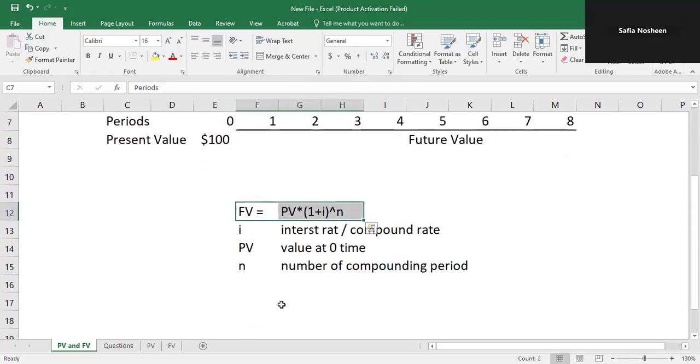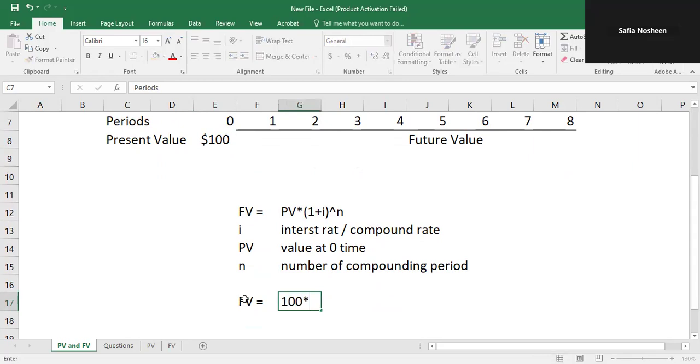So if we want to know the future value, we put in these values. Future value is equal to the present value, here 100, multiplied by 1 plus 10% raised to the power 5. When you put these values in the formula, you can easily find out the future value of this number.